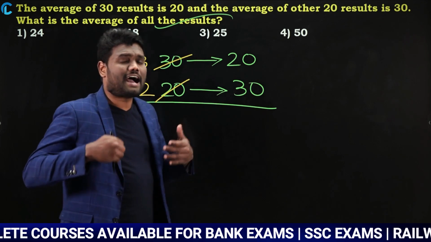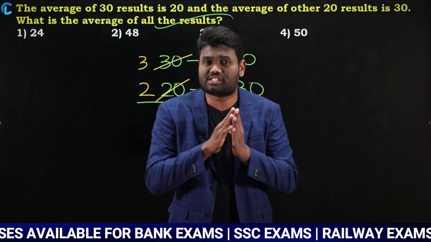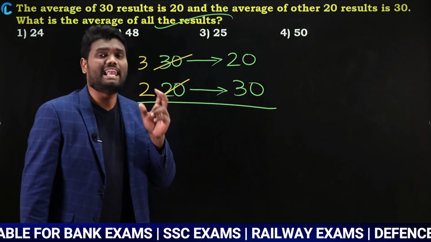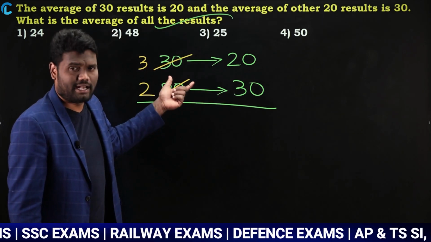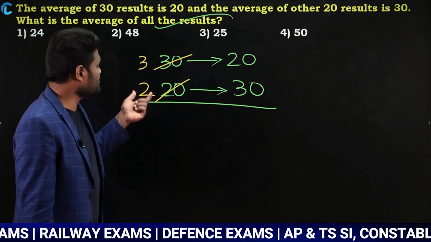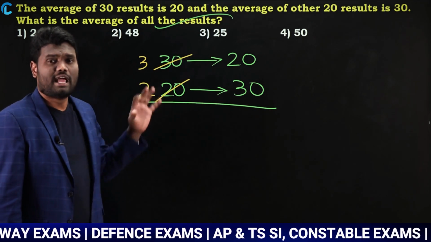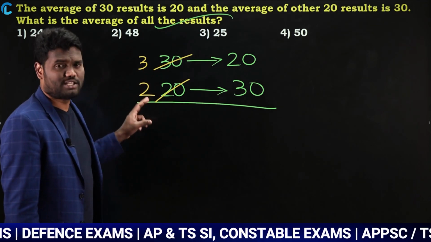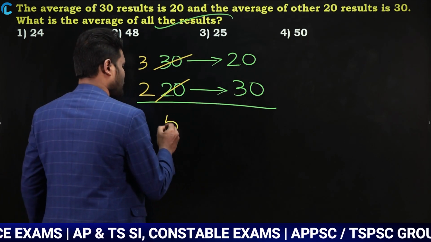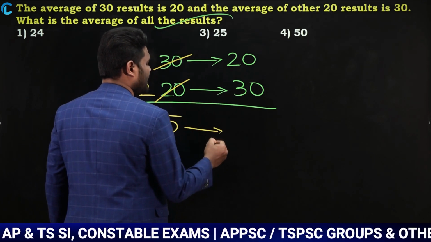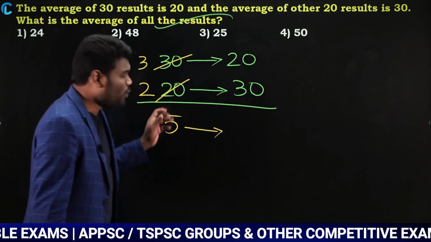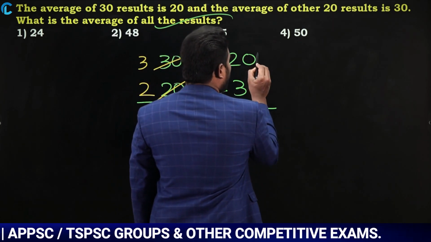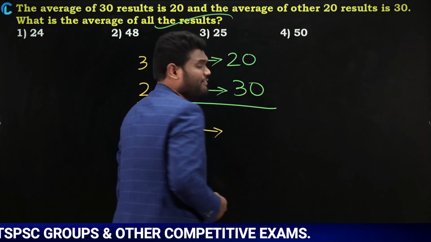Why? Because even after cancellation it does not change. That is the reason, to make the calculation simple, we are cancelling both of them in the 10 table. Now this is going to cancel 3 times and this is going to cancel 2 times. Now the total is going to be 3 plus 2, which is nothing but 5. Now observe here carefully. Now I need to find the average of all these persons. Here the average is 20 and here the average is 30.